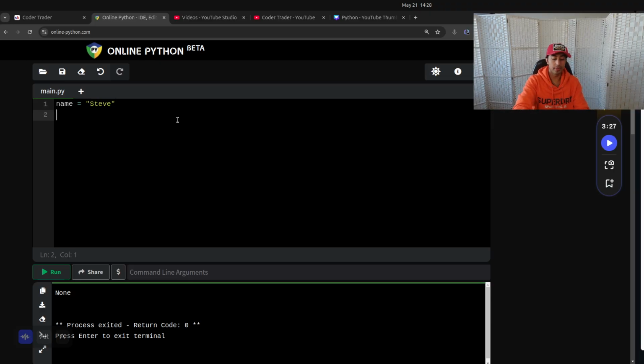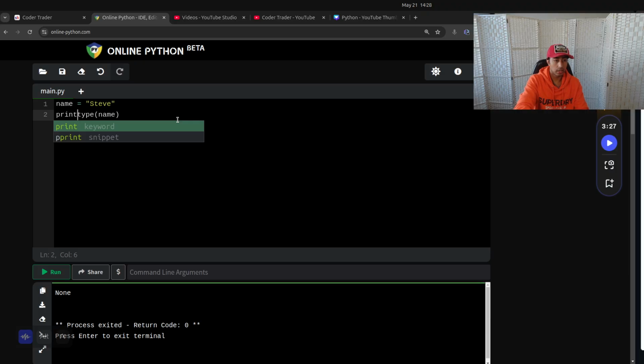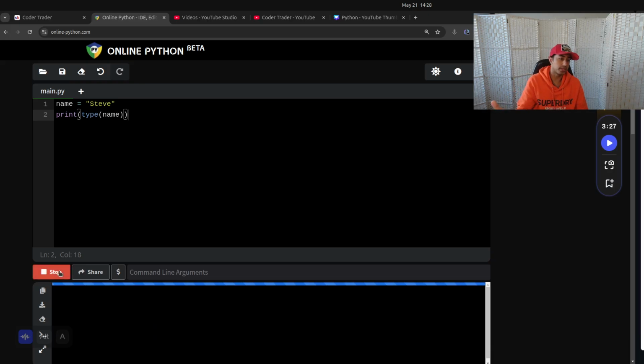What if you don't know the type of the variable? There's a function, and we'll get to functions later. I've been writing code for so long, I just have these memorized, and the more you use Python and languages, you'll get to know these functions. What this is saying is, what is the type of name? But you have to print it to the screen. Every time you want to display something, you have to put a print there. So it should say str, which means string.